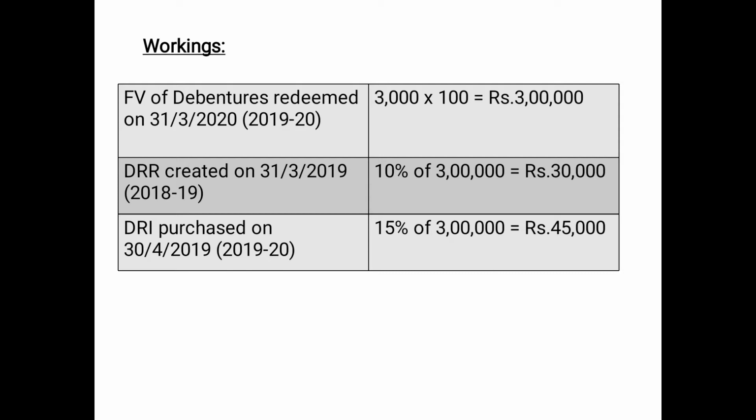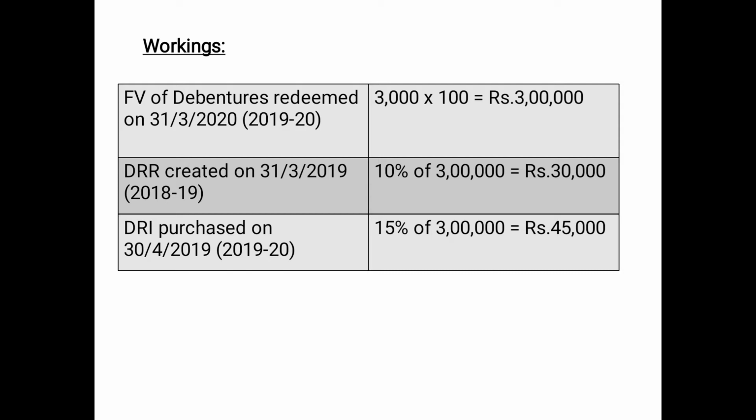So as to understand and be very clear while passing the accounting entries. So a minimum of 10%, because no amount is mentioned, of the total face value of the debentures. So 10% of 3 lakh is 30,000. That means 30,000 will be transferred to DRR out of statement of P&L. What will be the entry? Statement of P&L debited to Debenture Redemption Reserve account.